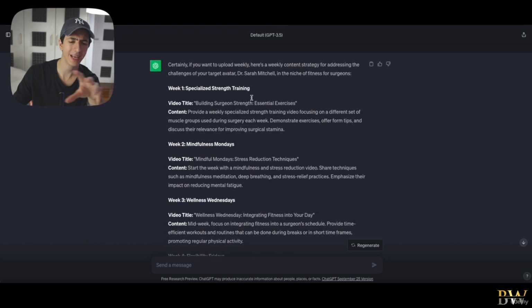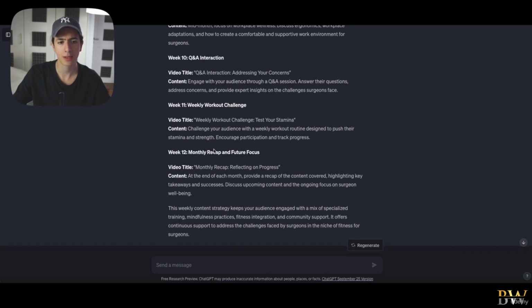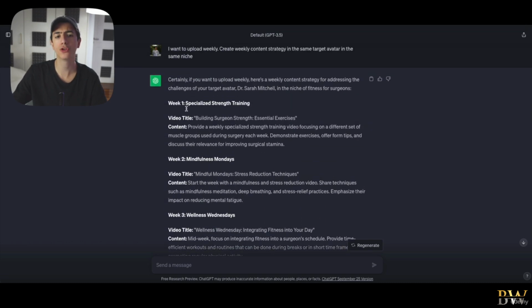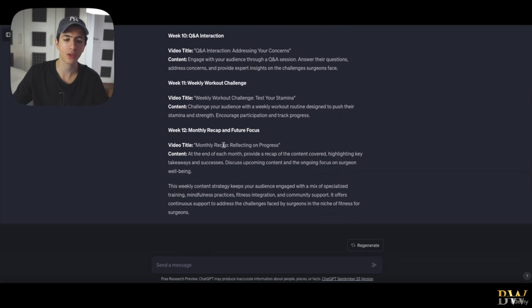Now, we don't want to dive into my example, this is just an example, fitness for surgeons. Let's say that in your case, you have utilized the power of ChatGPT and planned a content strategy for, I don't know how many weeks, let's say a 12-week content strategy. What we're going to do is copy this week 1, specialized strength training, the video title and the content, and then we're going to ask for more information about this video.